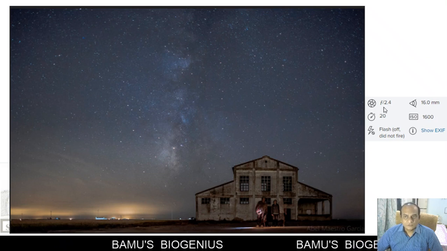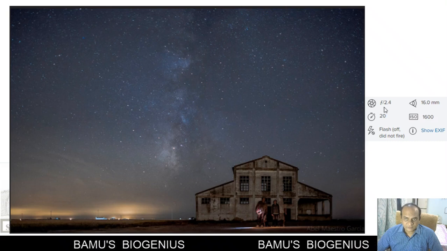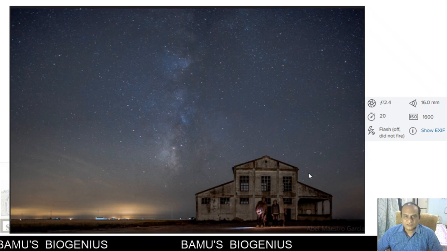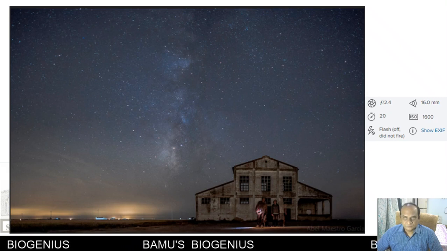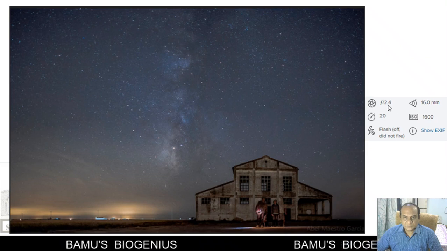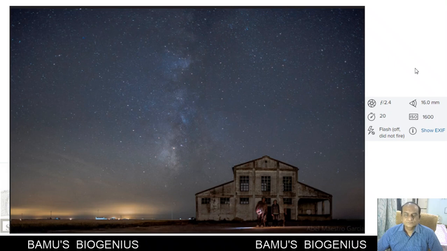So you must be now aware of why this f-stop is 2.4. That is to achieve a larger amount of light to enter on the film. So smaller the f-stop, the larger the aperture.